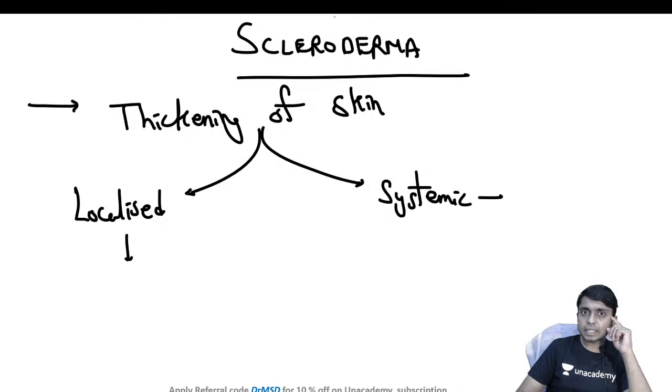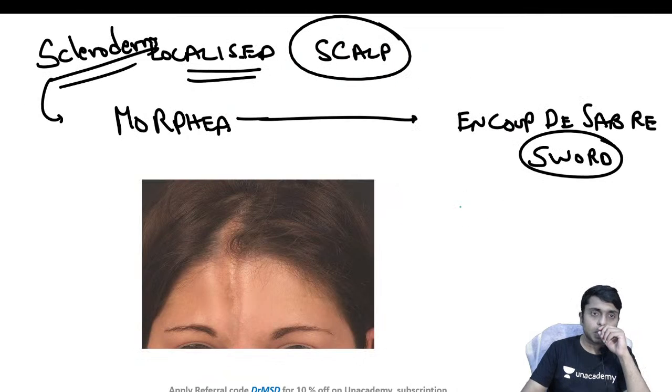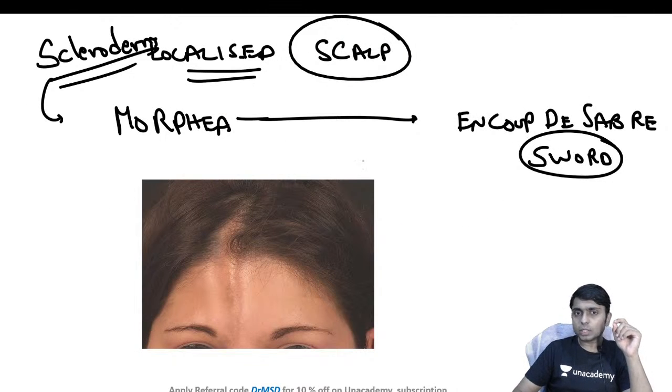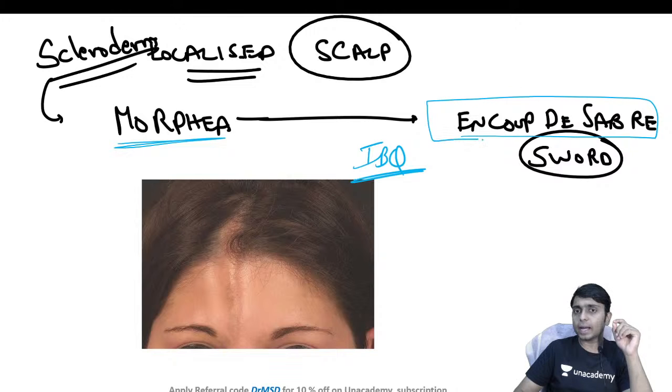Basically, in scleroderma, as the name itself suggests, sclerosis is thickening and derma is skin. So there will be thickening of the skin, and it is again divided into localized and systemic types of scleroderma. In the localized types, the most important image based question which can be expected is morphea, also called En Coup de Sabre. Why is it called so?